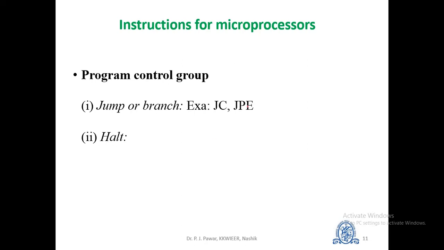For example, the instruction JC will cause the program to jump to the specified address if the carry flag is 1. Similarly, JPE means jump if even parity, and so on. The next instruction is halt. This instruction basically stops all further microprocessor activities.